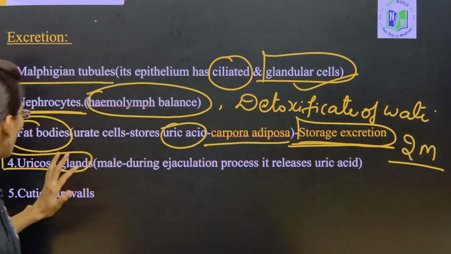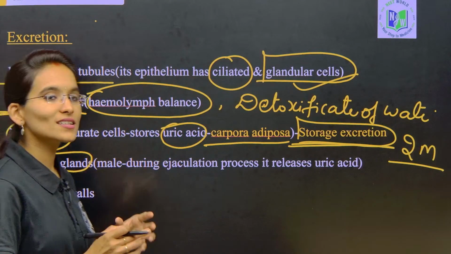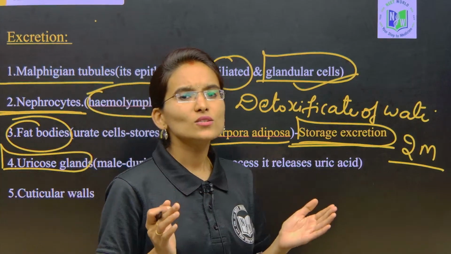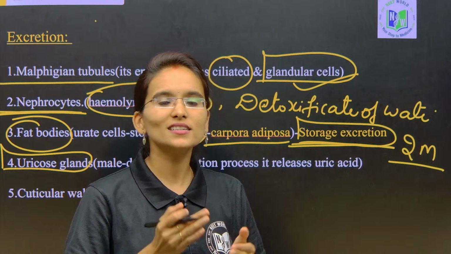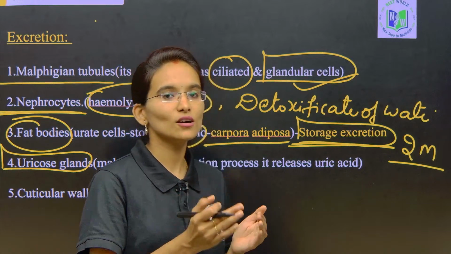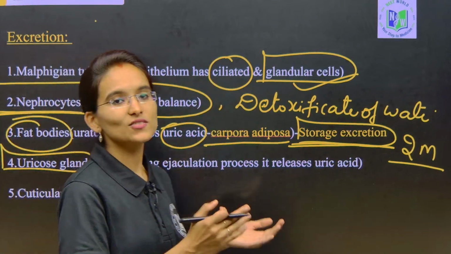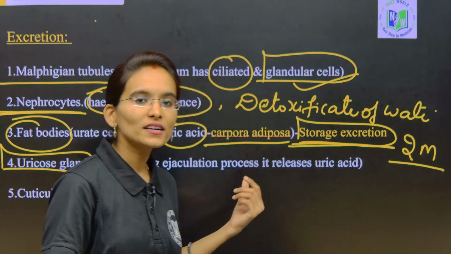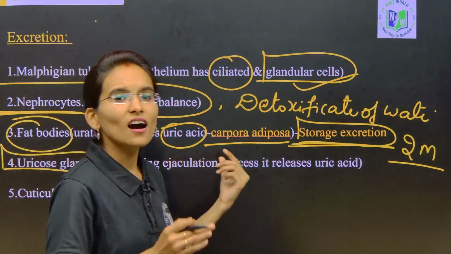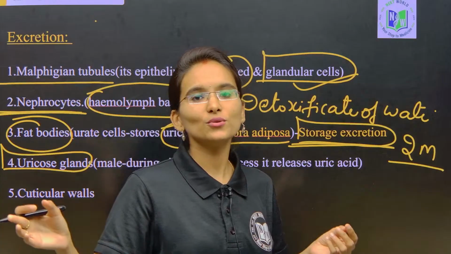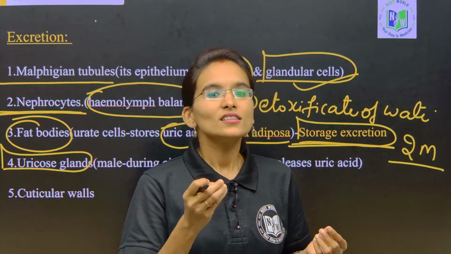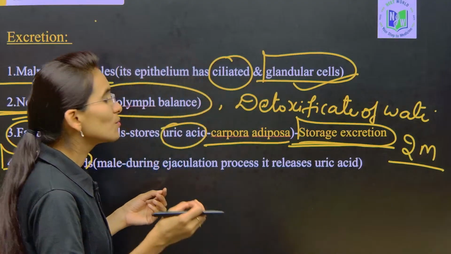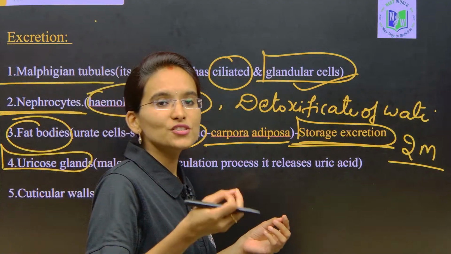The uricose glands are also main structures present in the excretory system of the cockroach. But these uricose glands do not release the uric acid directly, my dear students. They release the uric acid only during ejaculation.